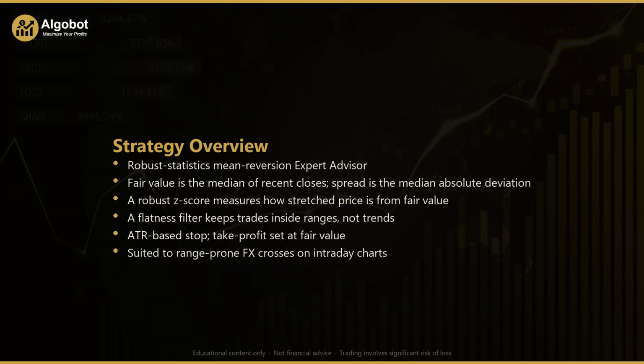Because it is designed to fade stretches inside a range, it is particularly suited to range-prone currency crosses on intraday charts. Pairs like Euro against British Pound or Euro against Swiss franc, which often oscillate rather than trend strongly. It's best thought of as a tool for traders who want a disciplined, statistics-driven way to study mean reversion.